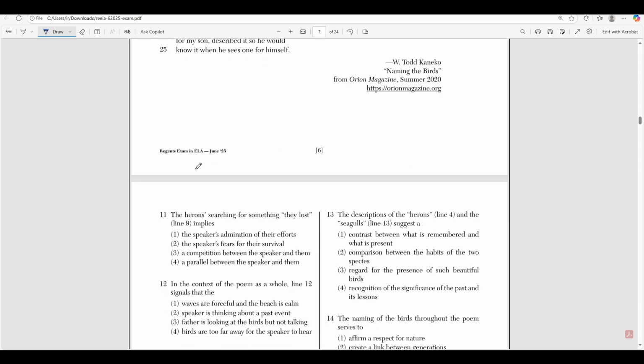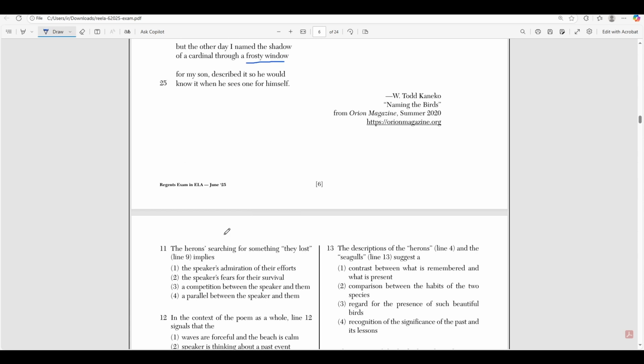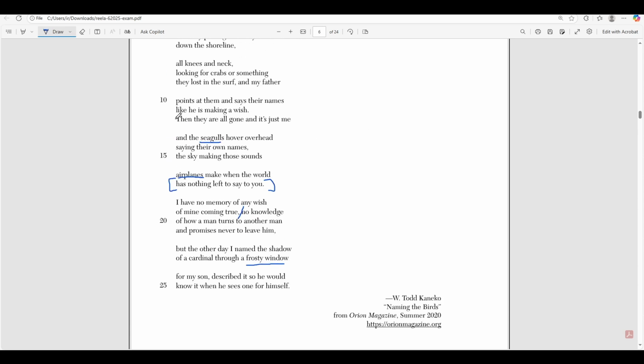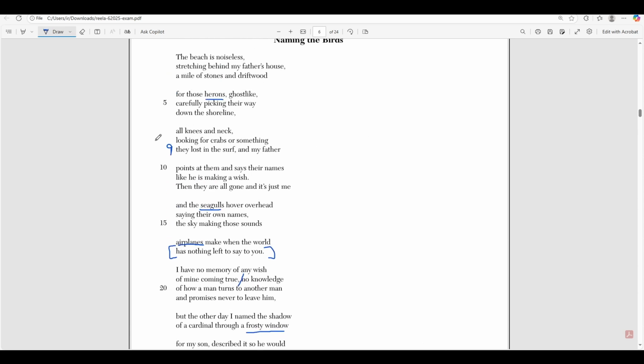So number 11 says the heron searching for something they had lost implies what? Okay, so let's go back to that. Let's go ahead and read that right in line 9. So here's line 9. I'll read before it as well.